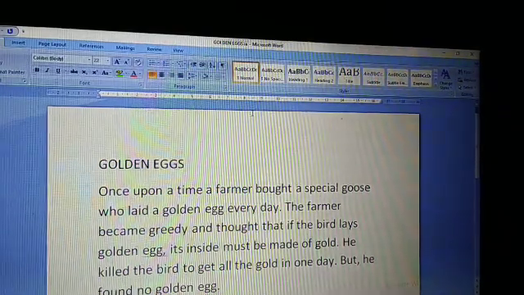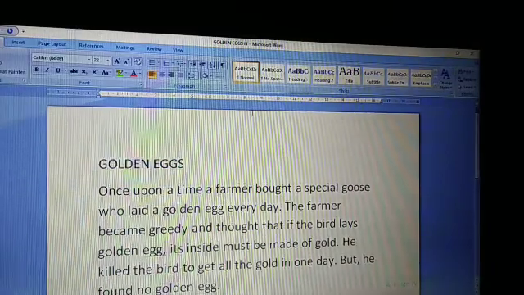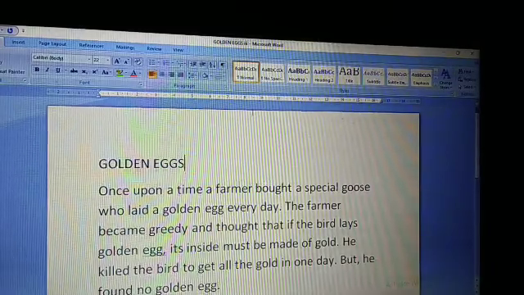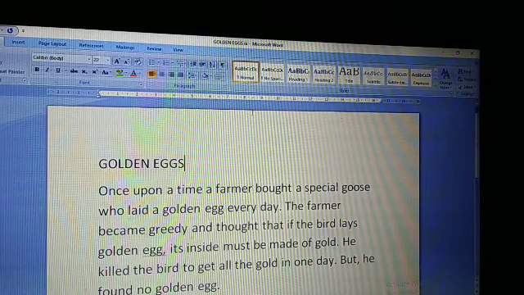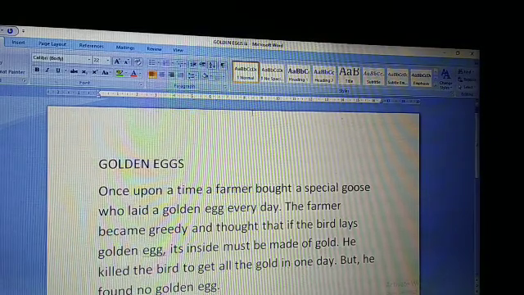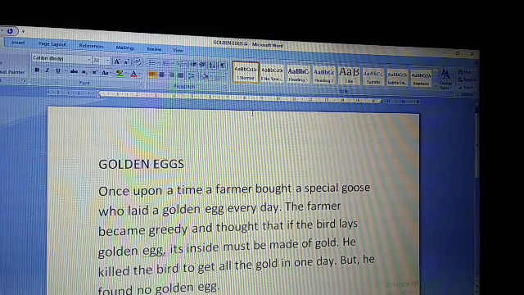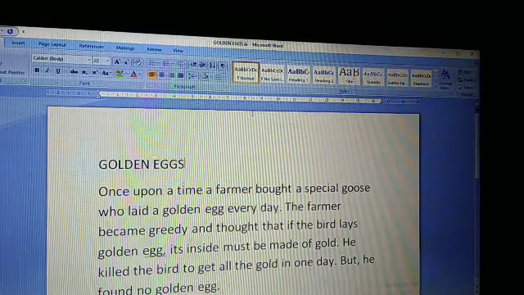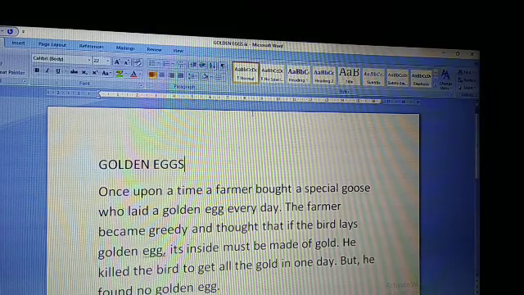Clear? So the first successful word processing software, which was launched in 1979, its name is WordStar. It is given in the pop-up box of page number 35. Here you can see.